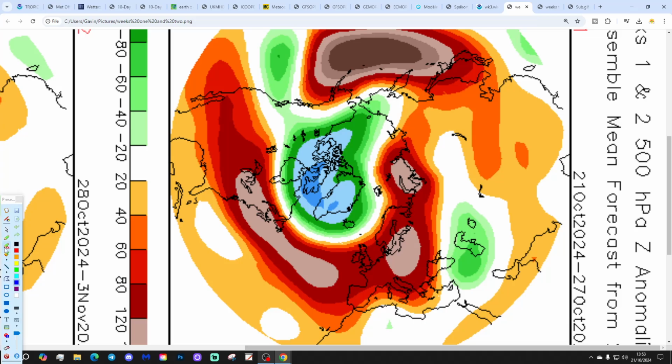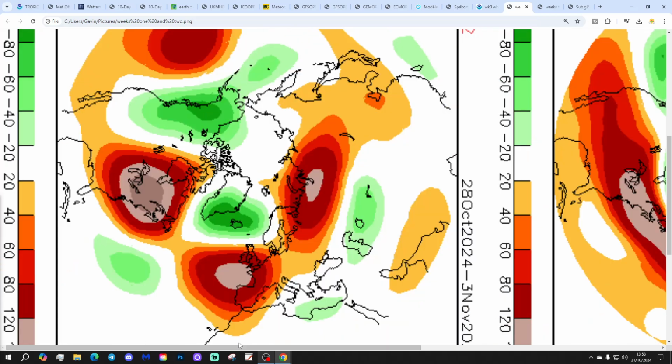And GFS 325 repeats a 500 millibar high tolerance breakdown. Week periods, the first week period takes from 21st to 27th of October. The next week sees high pressure dominating from off the Atlantic, generally dry and quite mild really in the week ahead. Week 2 is going to be the 28th of October, 3rd of November.